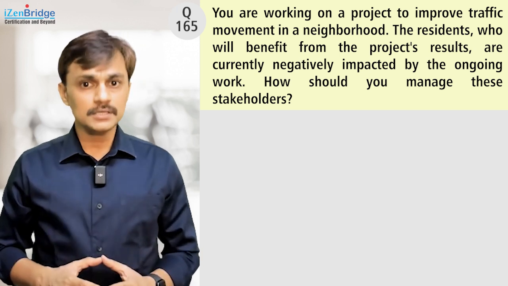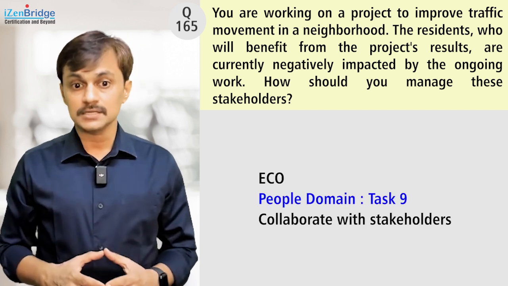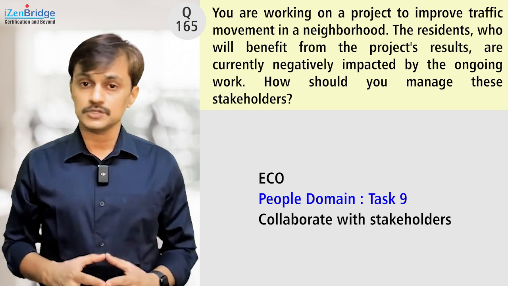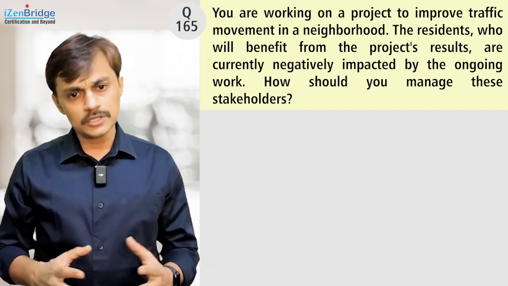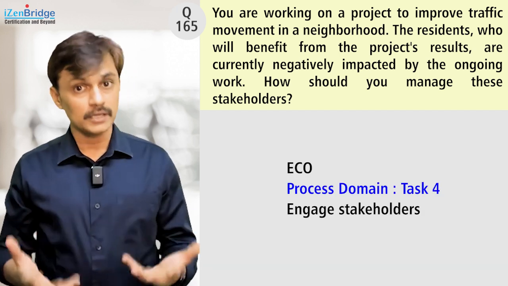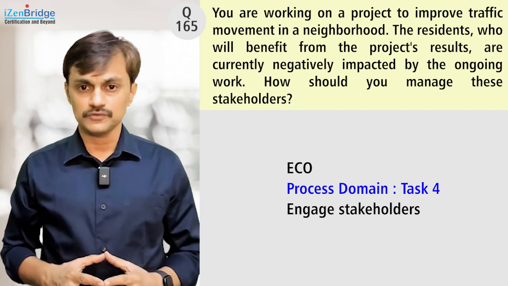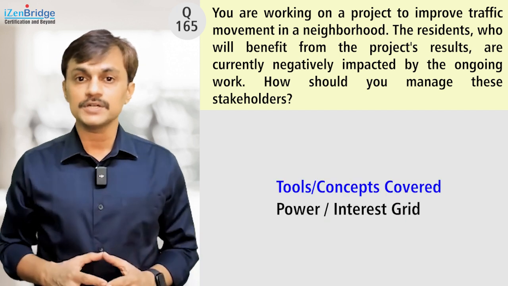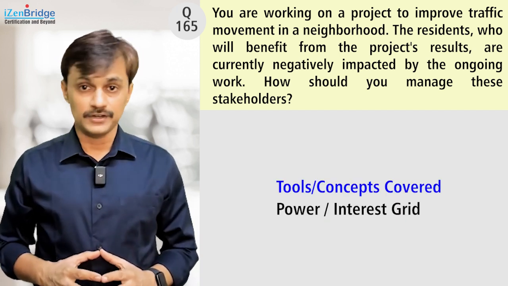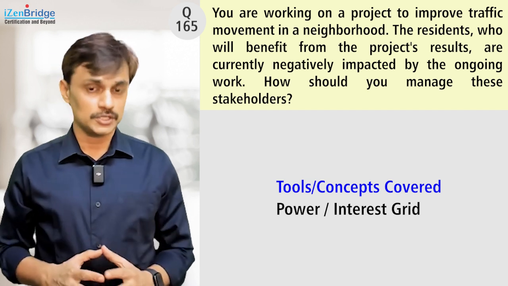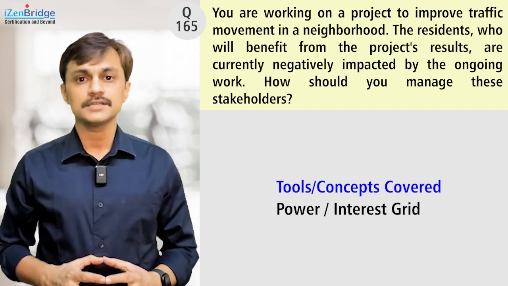This particular question is using task 9 of people domain, which focuses on collaborate with stakeholder. It is also using task 4, which is focusing on engage stakeholder, process domain task 4. And basically, this particular question can be solved using power and interest grid. So as a topic or a tool, we are using power and interest grid.